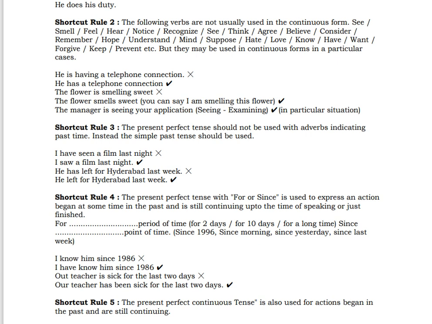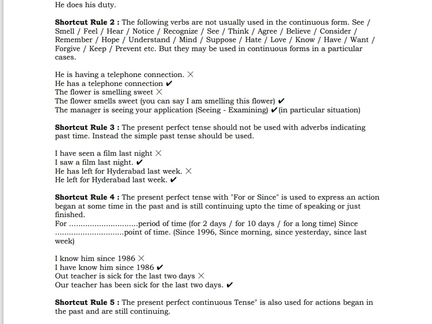I saw. Last night, last week, last month, yesterday: in that case, what should be used? You have to use simple past tense. I saw a film last night. "He has left for Hyderabad last week" is wrong. He left for Hyderabad last week.